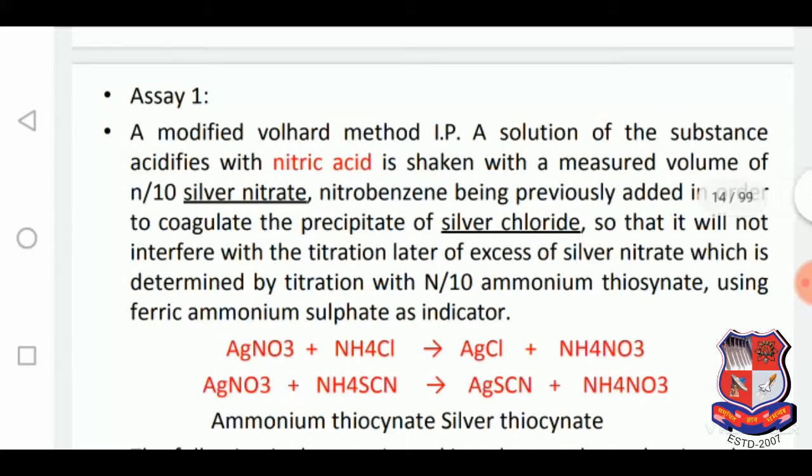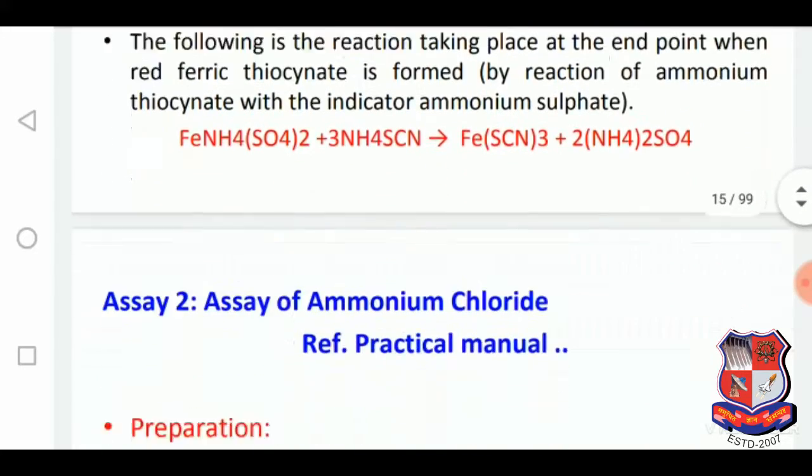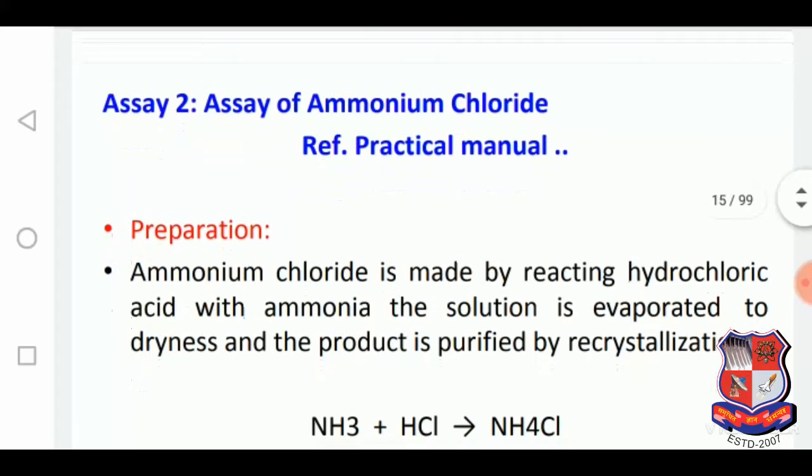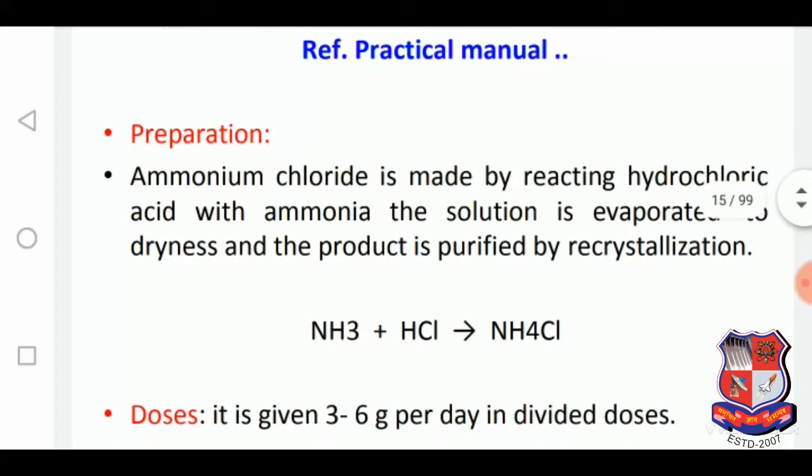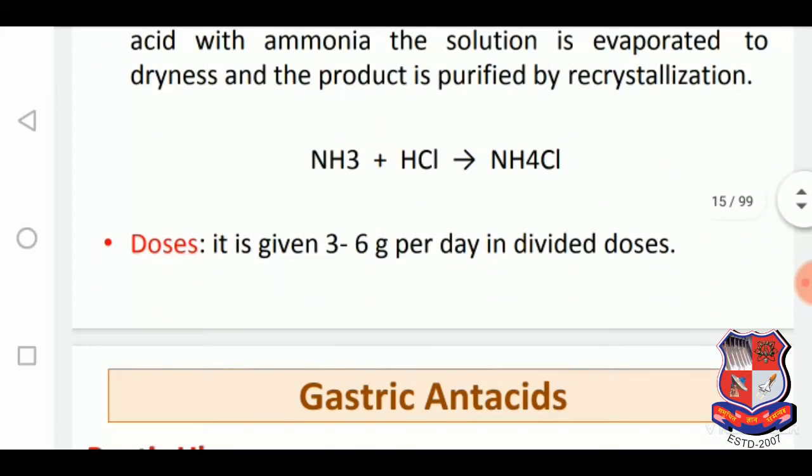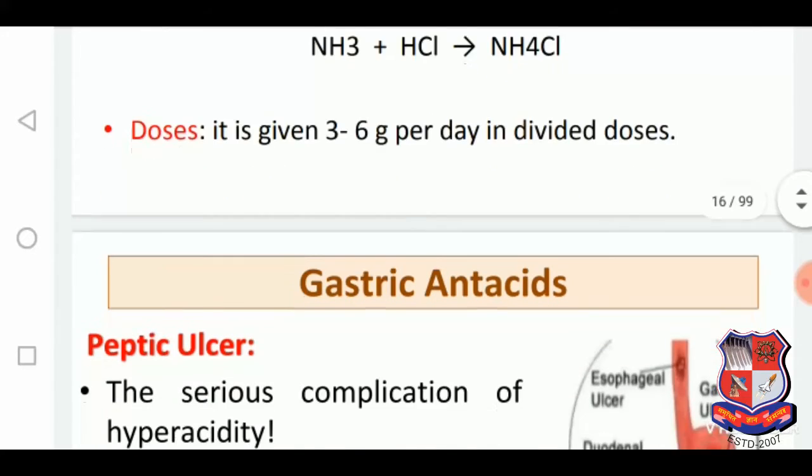Here is the assay procedure to estimate the ammonium chloride. Here is the preparation for that, and doses. It is given 3 to 6 milligram per day in individual doses.